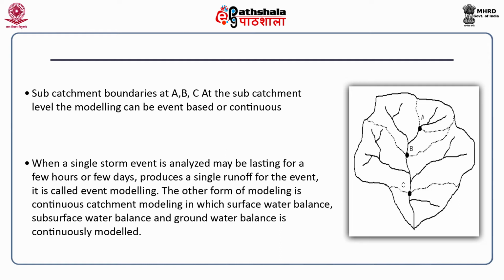When it is event based modeling, it means that there is a particular rainfall event or a particular runoff event that we want to model between all the 3 catchments, and then taking the entire catchment together, which is the addition of A, B, and C. That we can do for an event, or we can do it on a continuous basis. We have these weirs which we place at the end of A, B, and C, and we find out how the flow is affected.